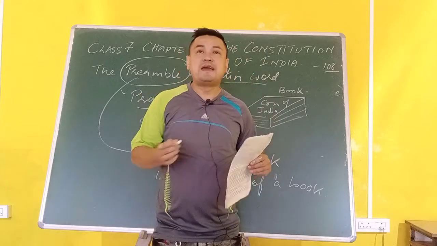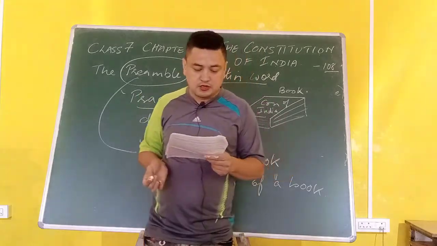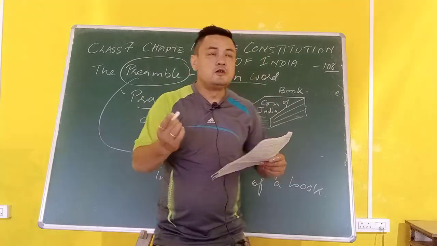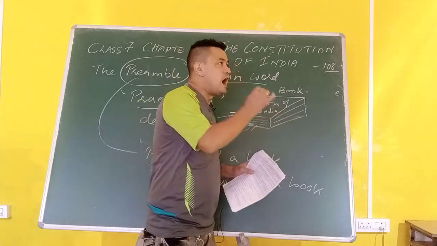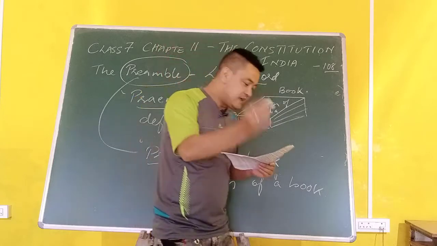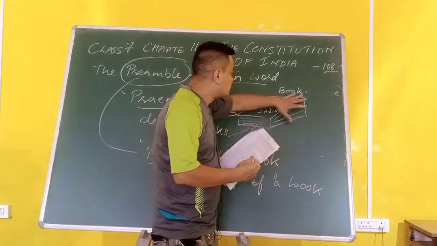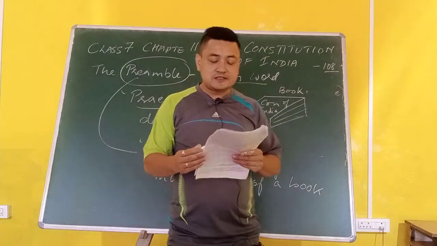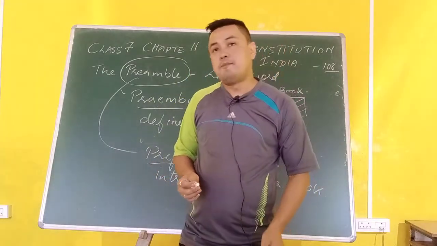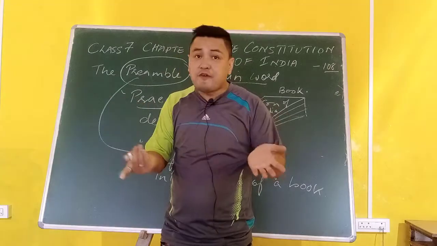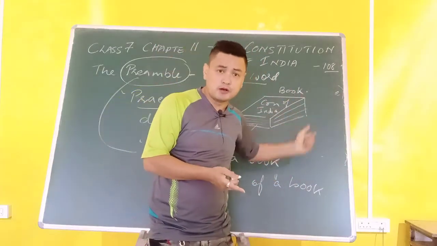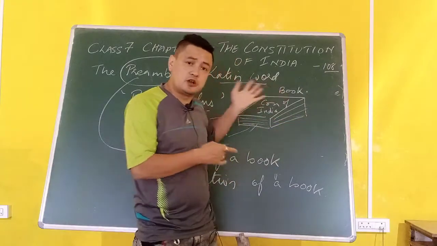Principle means a basic rule or truth, and objective means the aim of these rules and acts or legislation found in the Constitution of India. All these things are done by a preamble. So preamble defines and talks about the purpose of the rules and regulations written in the book called the Constitution of India.